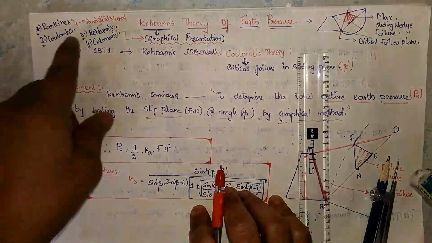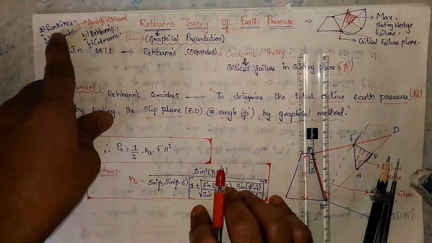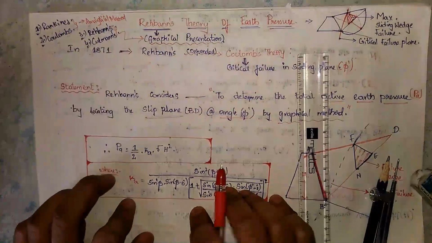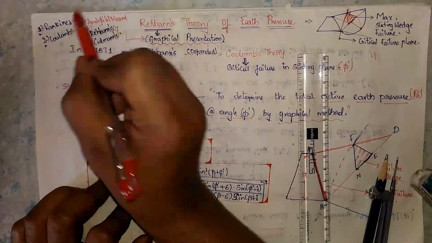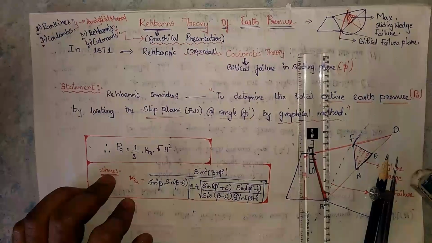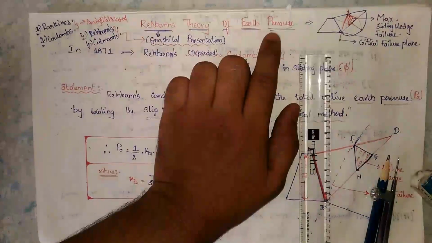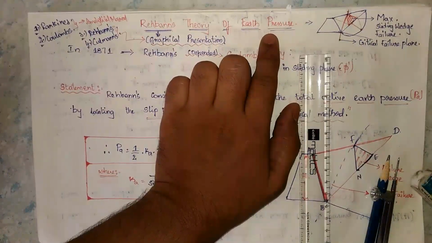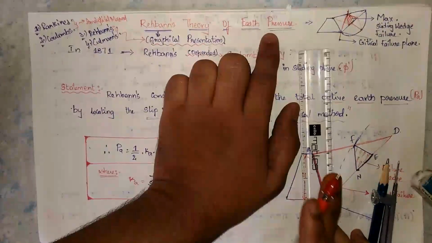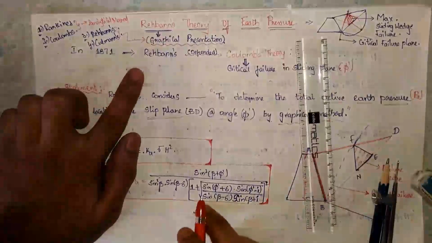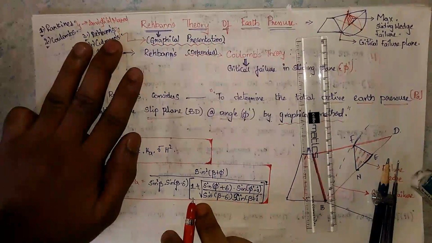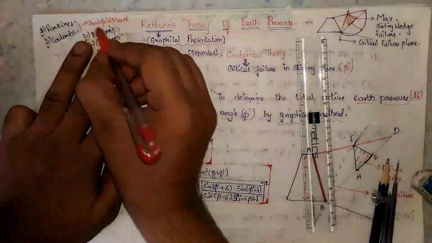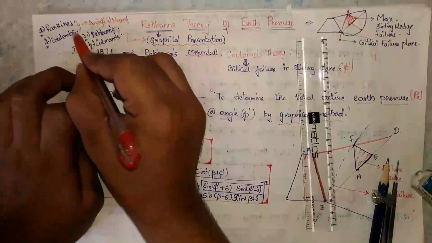Why do we call Rankine's and Coulomb's an analytical method? Because these two persons, Rankine and Coulomb, determined the earth pressure with a detailed expression, detailed assumptions and a detailed derivation. That's why we call these two concepts the analytical method.